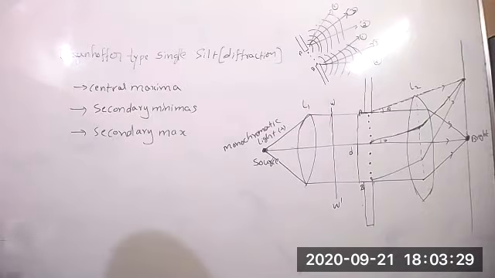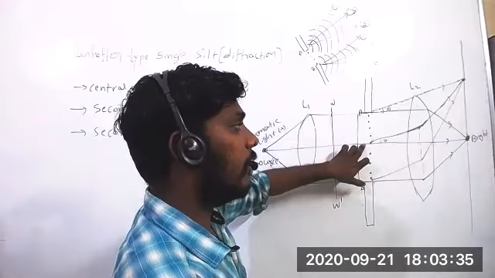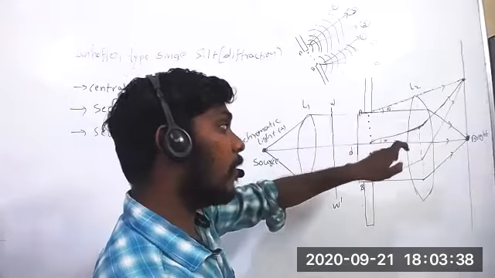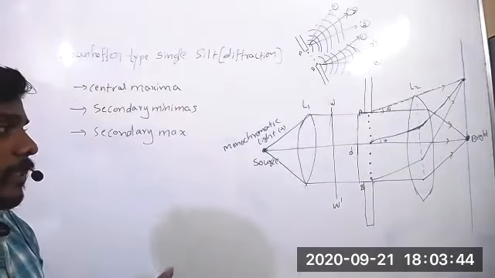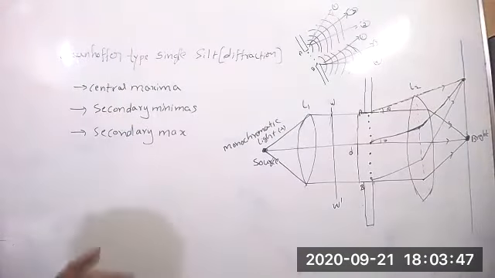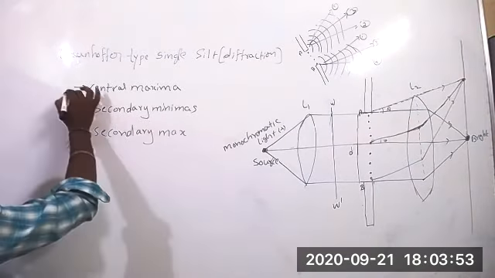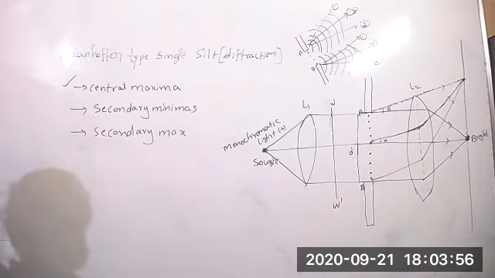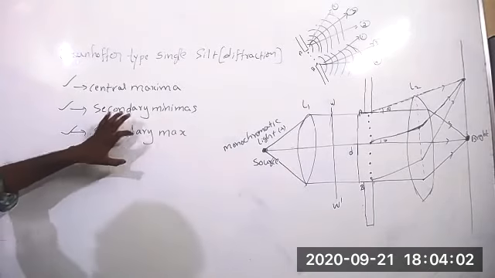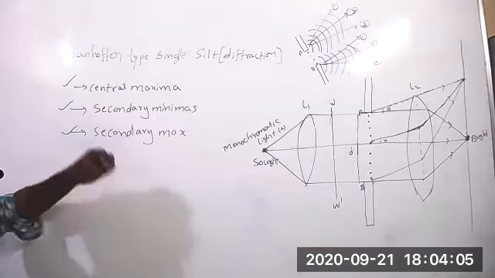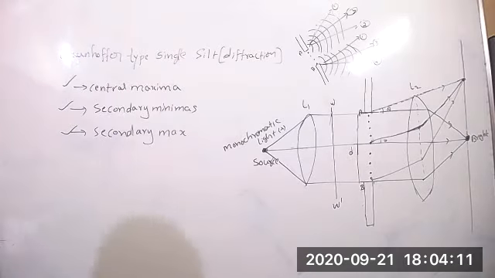So no need to discuss how much distance this line will travel; the same distance even this will travel. So all three rays will meet at a point at the same time. So definitely there is a bright fringe, which is nothing but constructive interference. So we got a bright spot. In the Fraunhofer diffraction, we have to discuss central maxima, secondary minima, and secondary maxima. Now I'm going to discuss secondary minima. Afterwards I will discuss secondary maxima. That is nothing but Fraunhofer diffraction due to a single slit. We can complete it clearly.